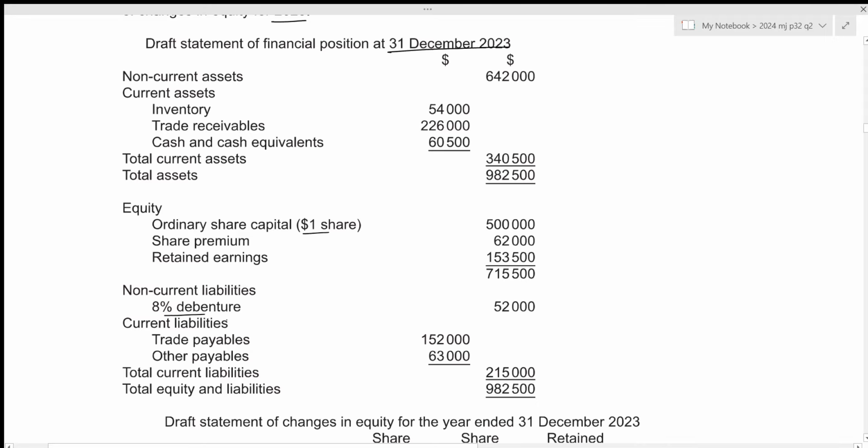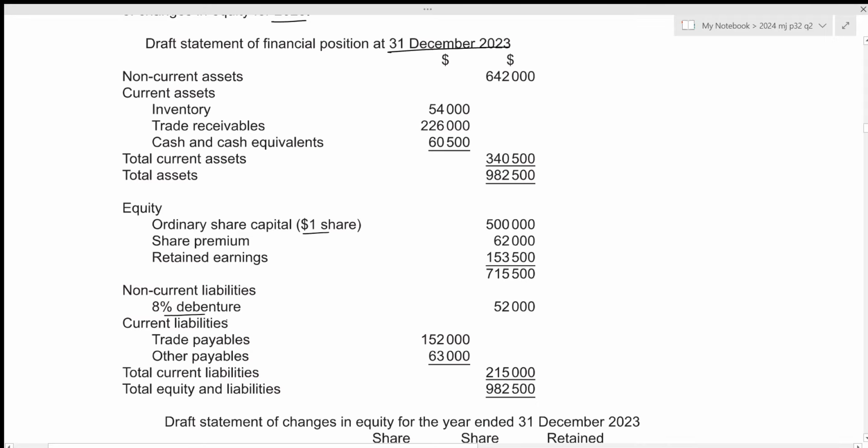Let's take a look at the second information. The following information is from the inventory records on 31st December 2023. We have three different categories, A, B, and C. We have been given the cost of the inventory, and we also have the estimated selling price. The accounts clerk had used the estimated selling price of 54,000 for the inventory value. To sell the inventory of each category, a sales commission of 5% on the selling price is required.